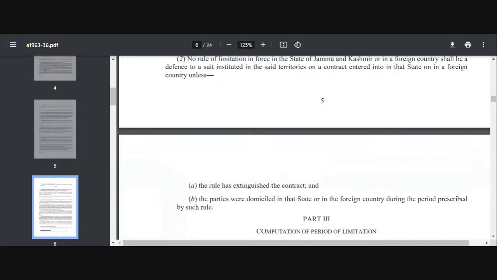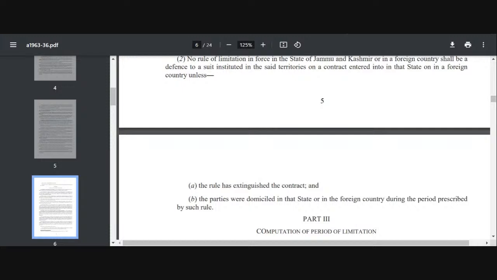So if a suit is being instituted in a territory where the Limitation Act applies, then the rule of the Limitation Act 1963 will be applicable. And one exception is that it will not apply to rules of limitation in a foreign country if these two conditions are met.